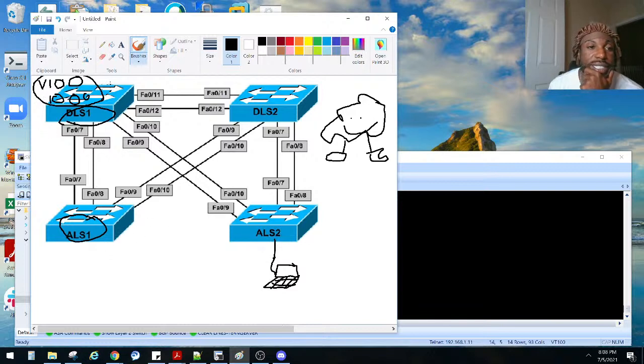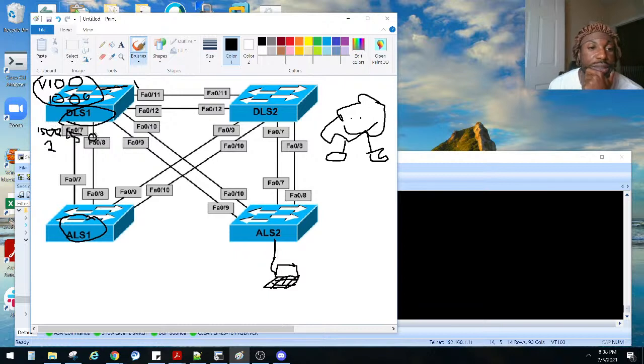Let's say instance 1 is VLANs 1 through 100, and instance 2 will be VLANs 1500 through 1505.